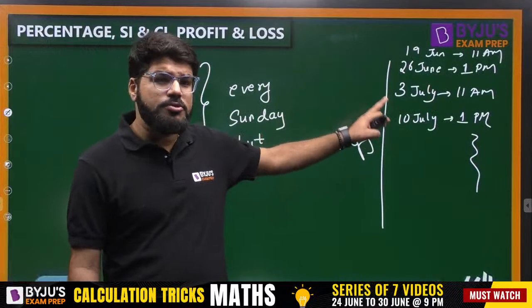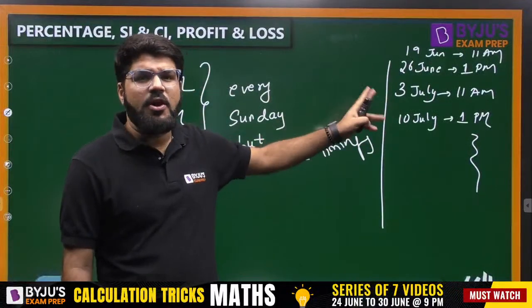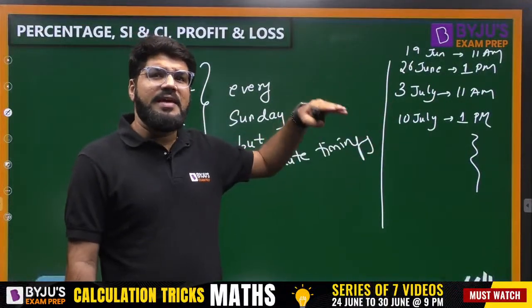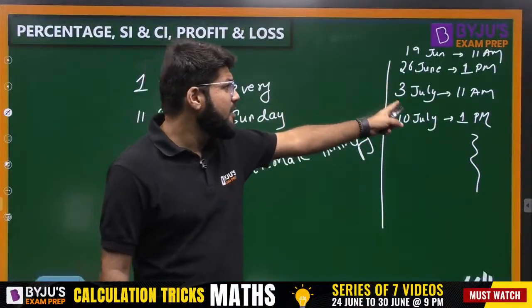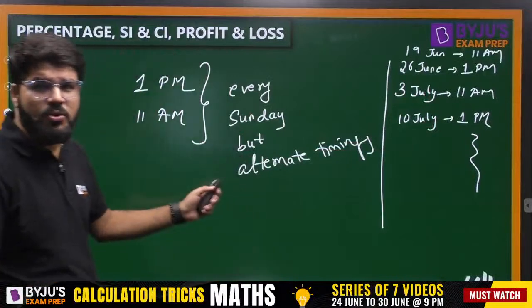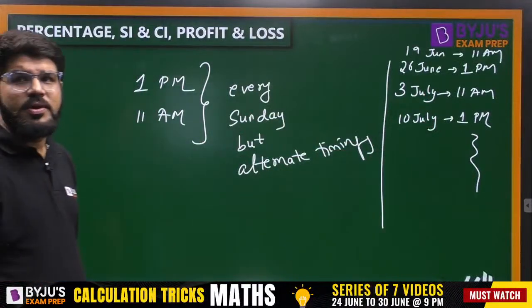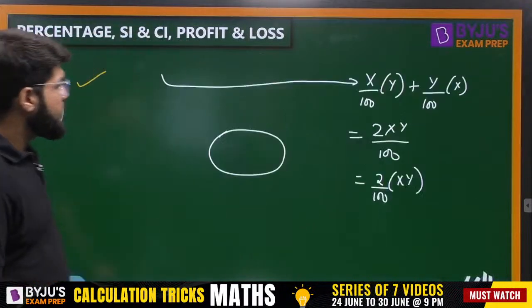And guys, don't be confused. Please take a screenshot of these timings. Every alternate Sunday, the timing will be 11 a.m., then 1 p.m., 11 a.m. and 1 p.m. This Sunday, 1 p.m. Next Sunday, 3rd July, 11 a.m. Please note down this one. Okay. Good afternoon, Shalja. Chalo.